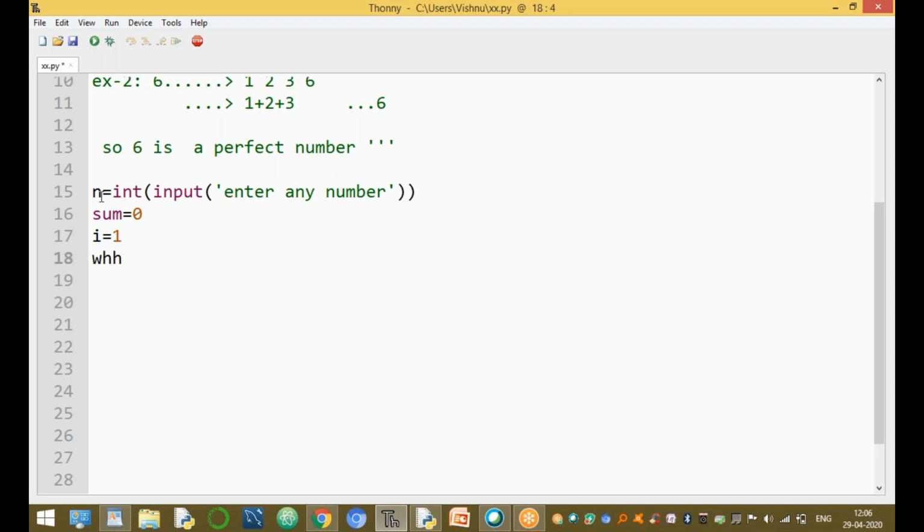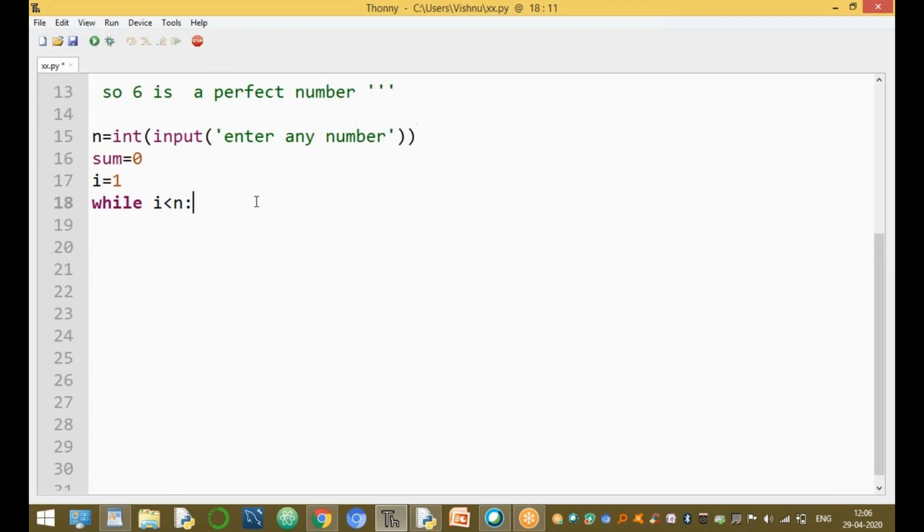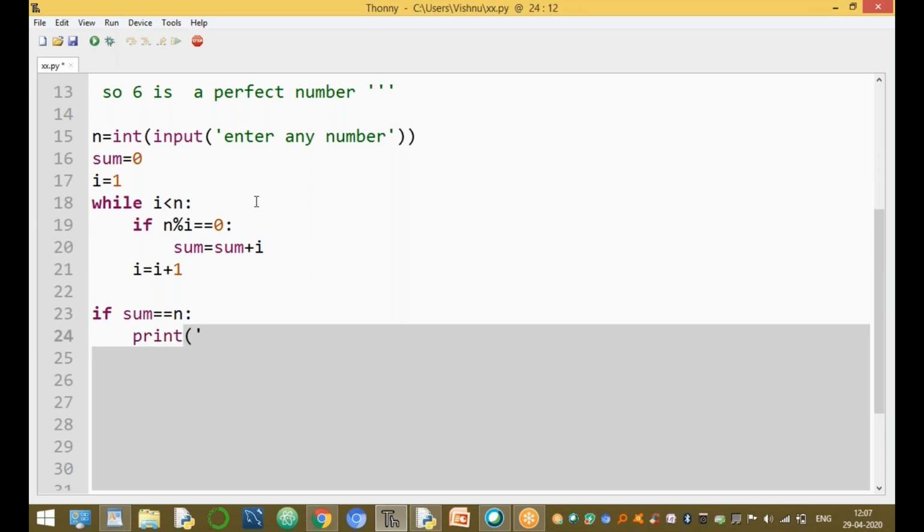While i is less than n, not less than or equal to, just less than n, because we exclude itself. If n modulo i equals 0, then it is a factor, so sum equals sum plus i. After that, i equals i plus 1. Following the indentation is also very important. After completing the while loop, if sum equals the n value, print the given number is a perfect number.